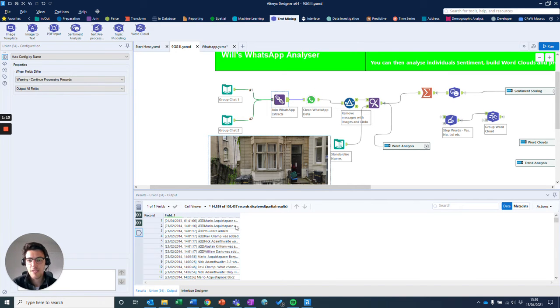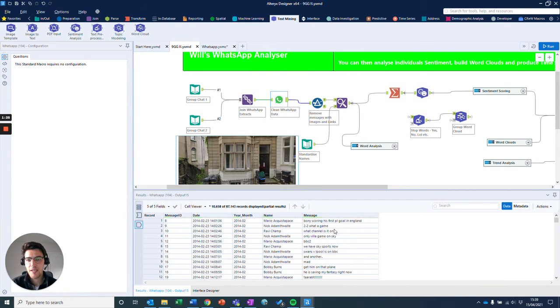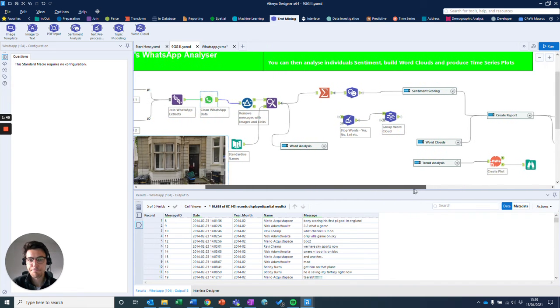Now, from WhatsApp, you get some text information here that's not particularly useful. So 102,000 records coming through there. But with the help of a WhatsApp cleaning macro that I've been working on, we can get all of that information presented in a much more usable format. So everything from the dates, the month, who's written the message and what the message entailed. Some crucial information on Wilfred Bonney scoring his first goals.